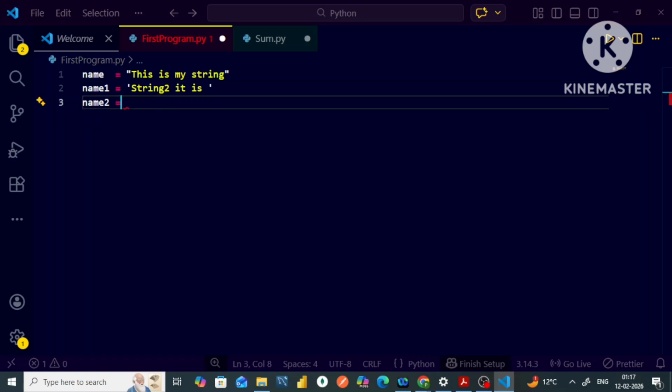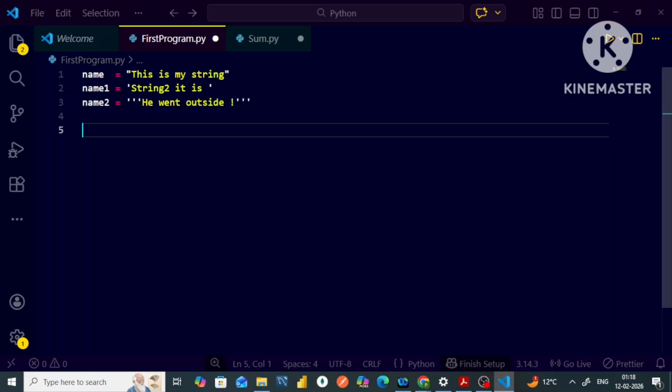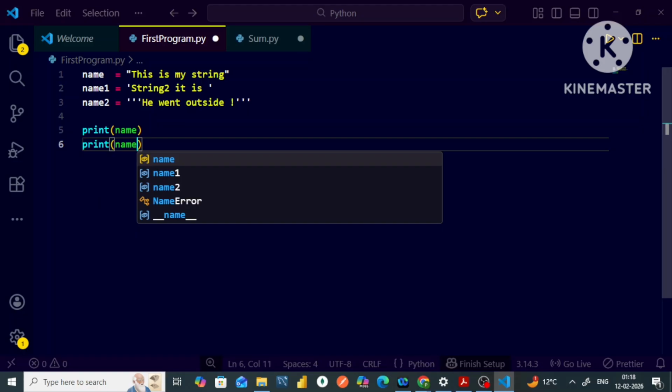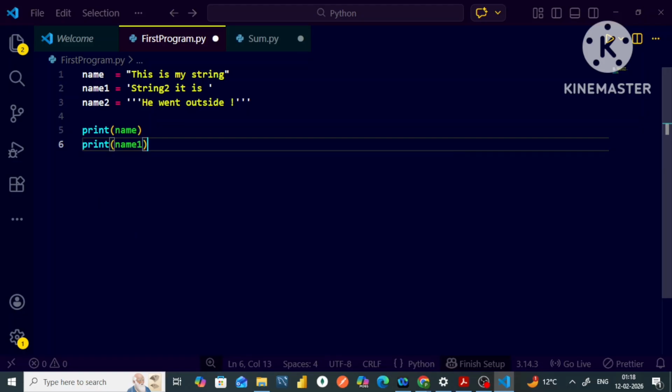In name2, I will write in triple single quotes that he got a job, or you can say he went outside. Basically, the string will be stored in it. So let me write over here print name, then print name1.